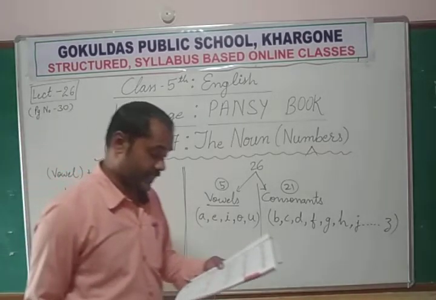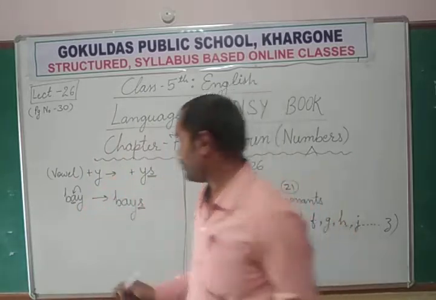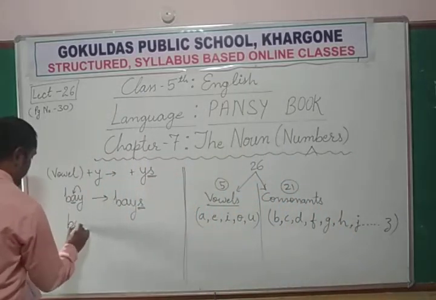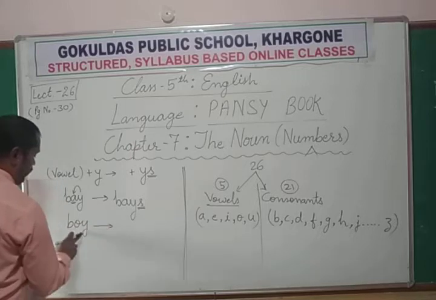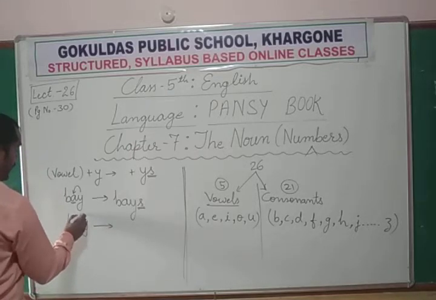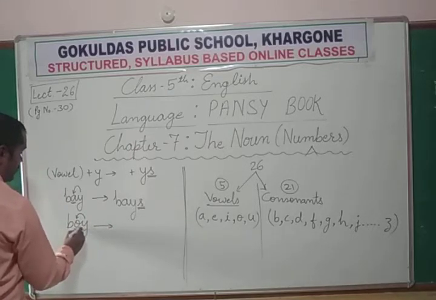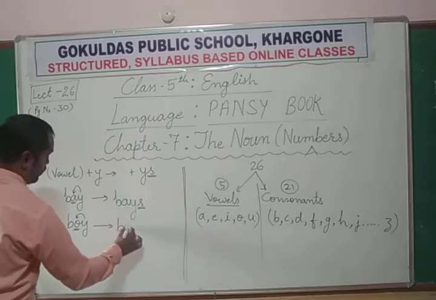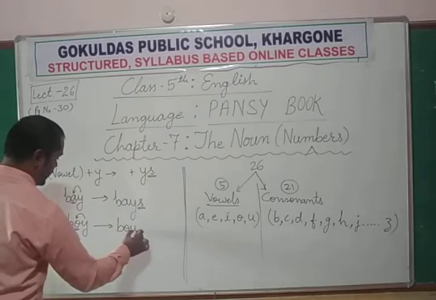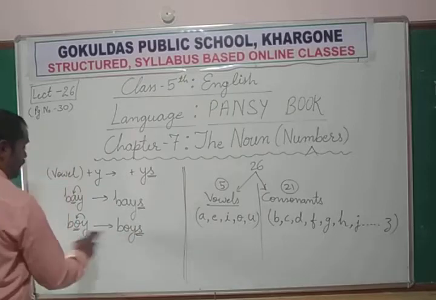That is simple. Boy, again B-O-Y, boy. Boy is ending with Y, but before Y there is O. So we don't make any change, we just add S. Boys.